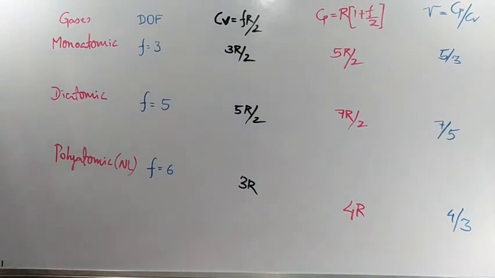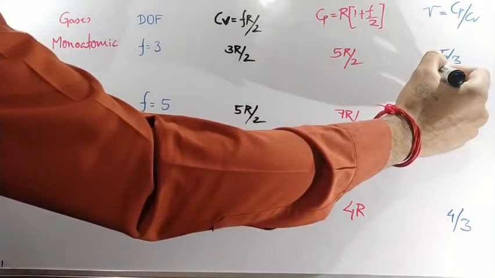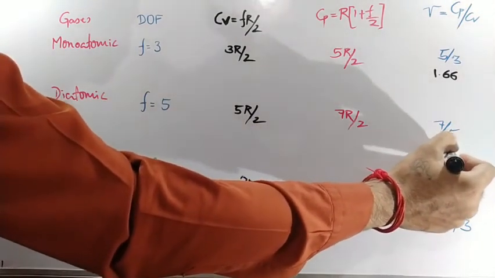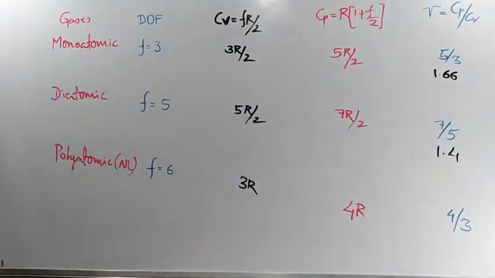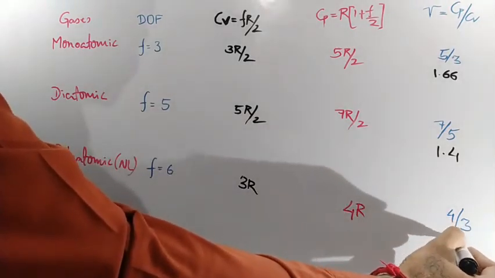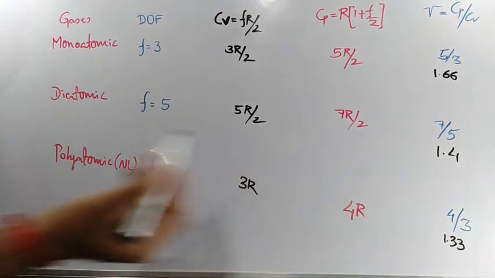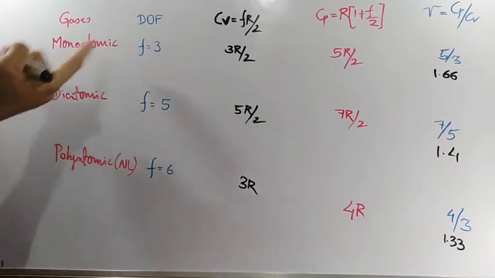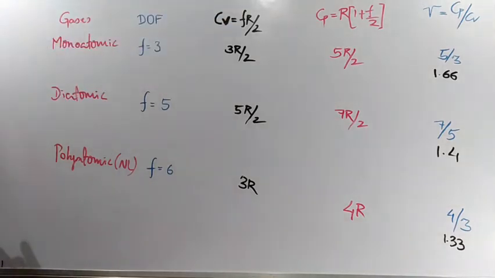Clear? Now what I am trying to tell you, listen: the gamma value 5 divided by 3 in the first case. In a calculator, if you calculate 5 divided by 3, approximately 1.66 you are going to get. And 7 by 5, if you calculate, that value will be 1.4. And the last one, 4 by 3, the value will be 1.33. Now, as atomicity increases, for a single atom the gamma value is 1.66.